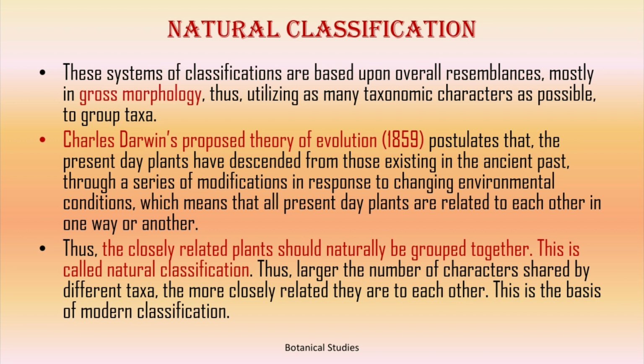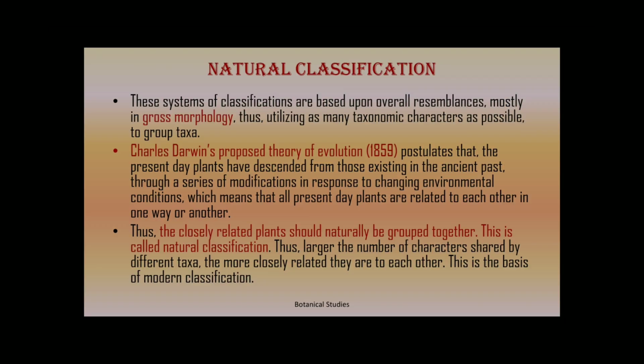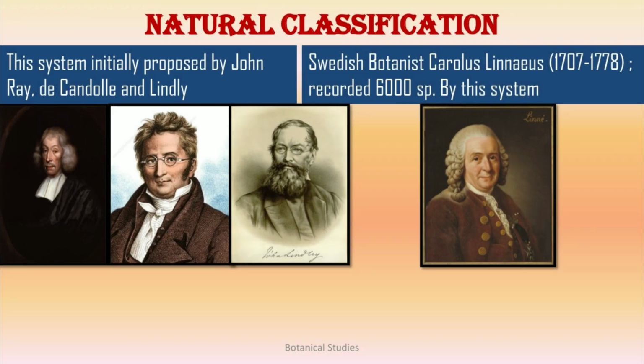Thus, the closely related plants should naturally be grouped together. This is called natural classification. Thus, the larger the number of characters shared by different taxa, the more closely related they are to each other. This is the basis of modern classification. This system was initially proposed by John Ray, De Candolle, and Lindley. Swedish botanist Carolus Linnaeus recorded 6,000 species by this system.